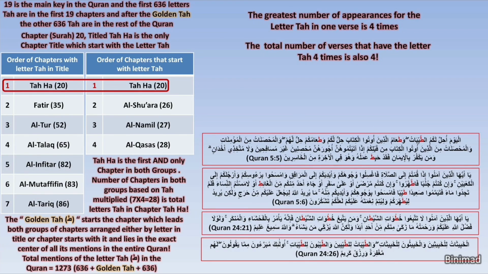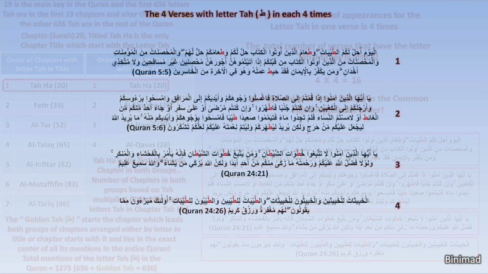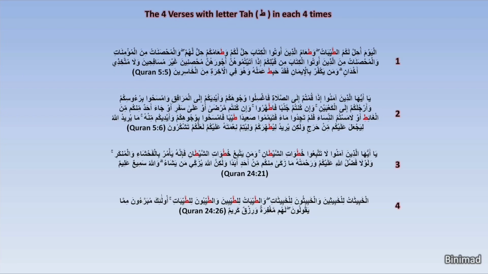We multiply 4 by 4 and get 16. But what is 16? Amazingly, we remember that the letter Ta is the 16th letter in the common Hijai alphabetic order. This again is truly miraculous, but it just does not end. These 4 verses are in the 2 chapters Al-Ma'idah and An-Nur, i.e. chapters 5 and 24, and they are clearly connected.